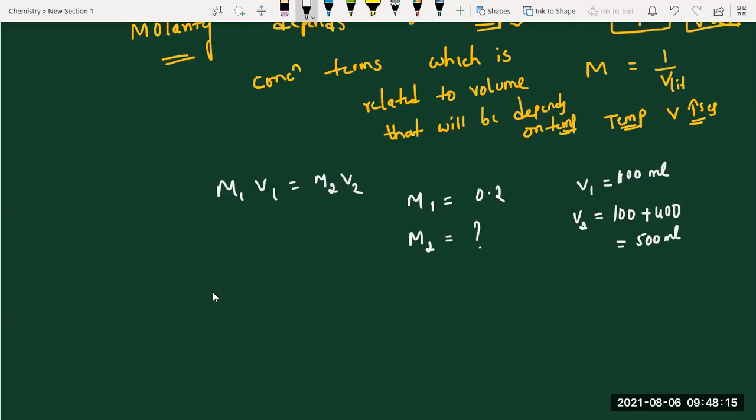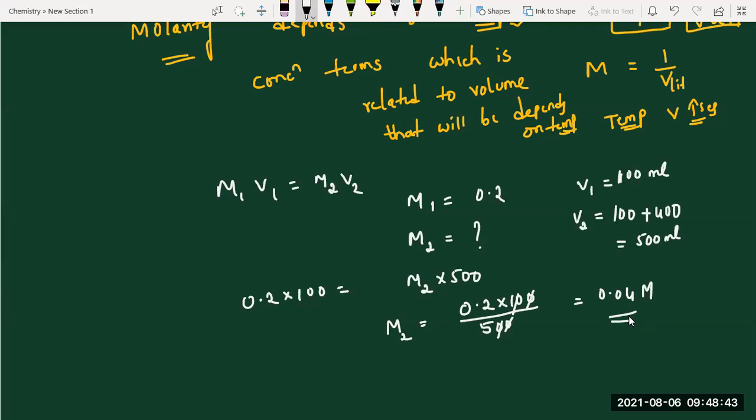That's why I have selected this question. So M1 0.2 into 100 equal to M2 into 500. What is the answer? 0.04, ma'am. Correct. 0.2 into 100 by 500. So cancelling terms, you get 0.04 molar. That's it. Resultant, like that they're asking, you have to spend time there.